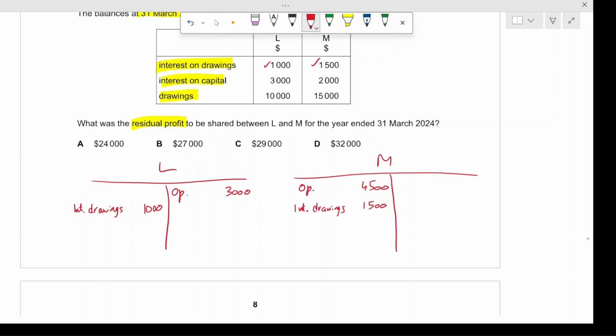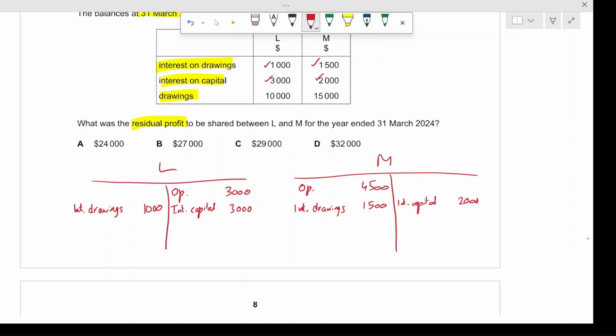All right. And then what about interest on capital? $3,000 for L and $2,000 for M. Interest on capital means that this amount will be paid to the owners. So this would increase their current account balances. So this amount would be instead credited to their accounts. So I'll just try it. Interest on capital. This is $3,000 for L, and for M this is actually $2,000.